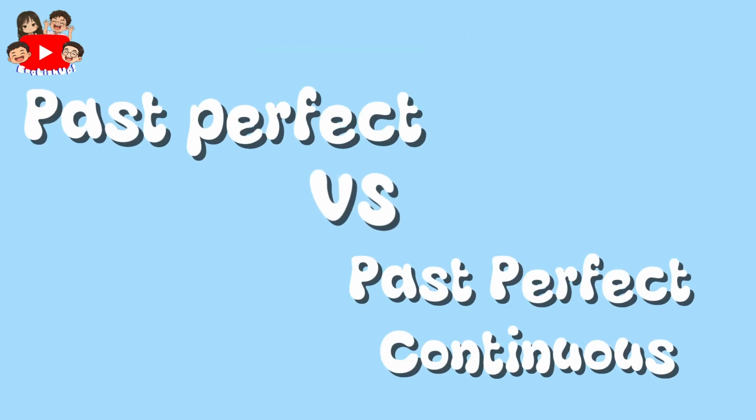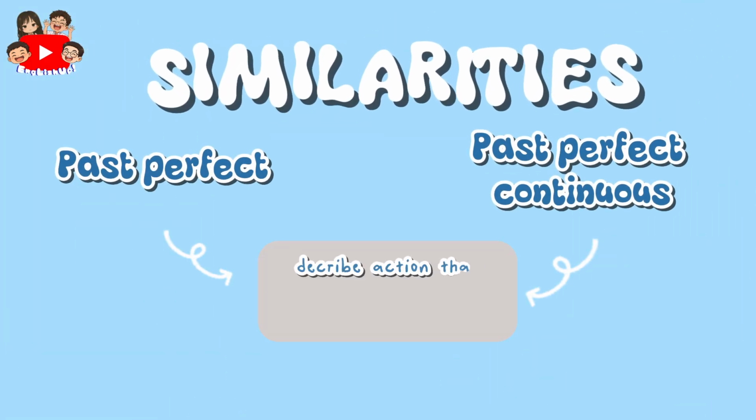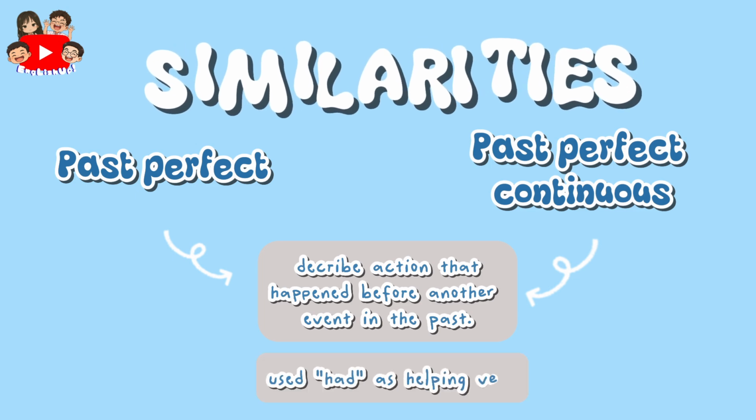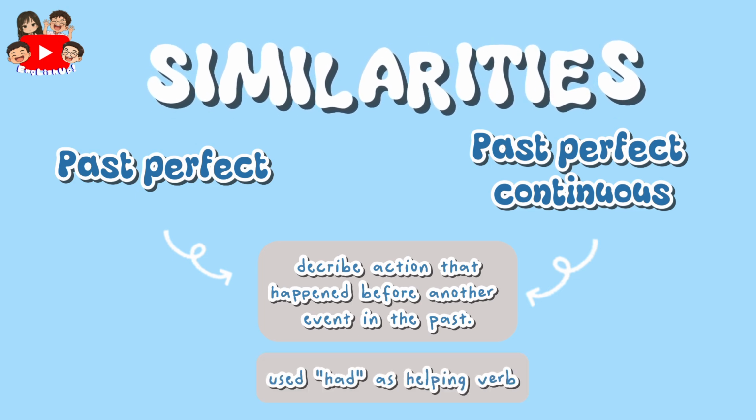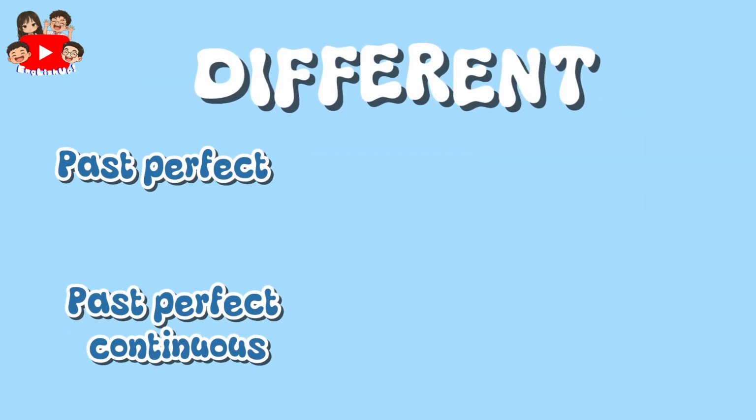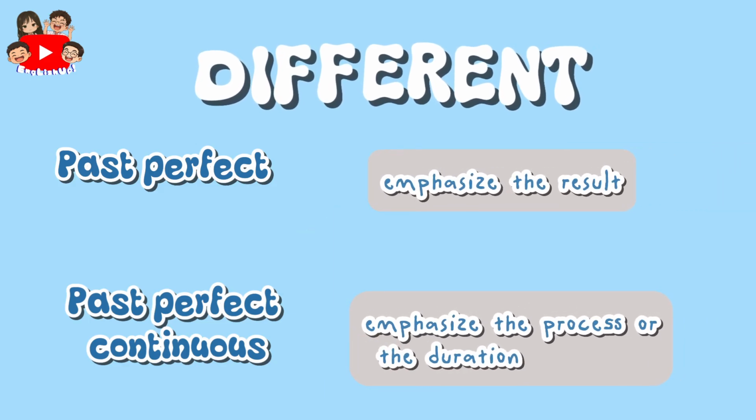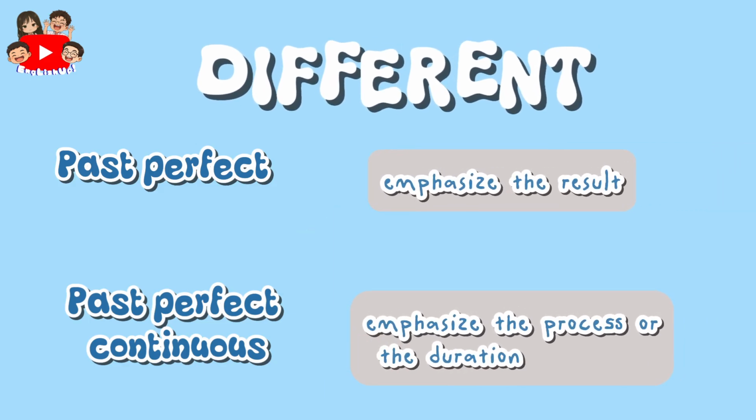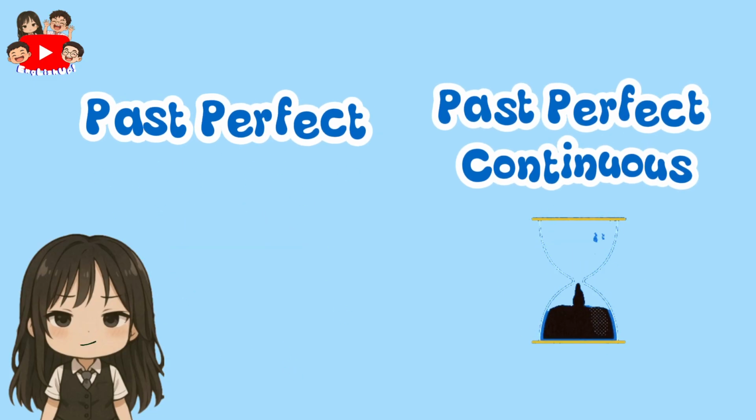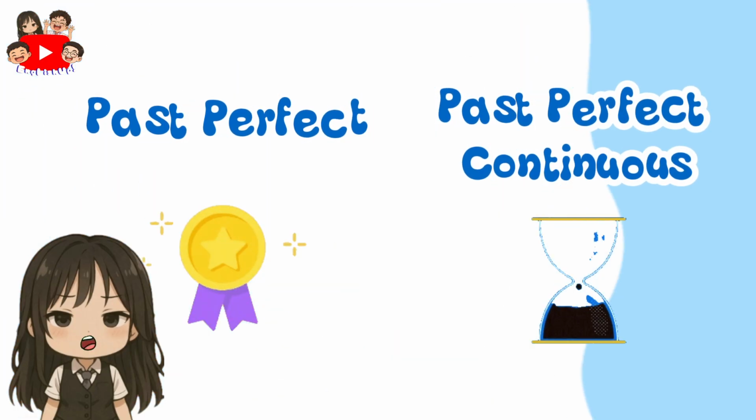So, let's talk about the similarities and the differences. Both tenses describe actions that happened before another event in the past, and both use had as the helping verb. That's why they are often confused. The difference is about focus. The past perfect emphasizes the result. The past perfect continuous emphasizes the process or the duration. So remember, past perfect is about the result, but past perfect continuous is about the process or the duration.